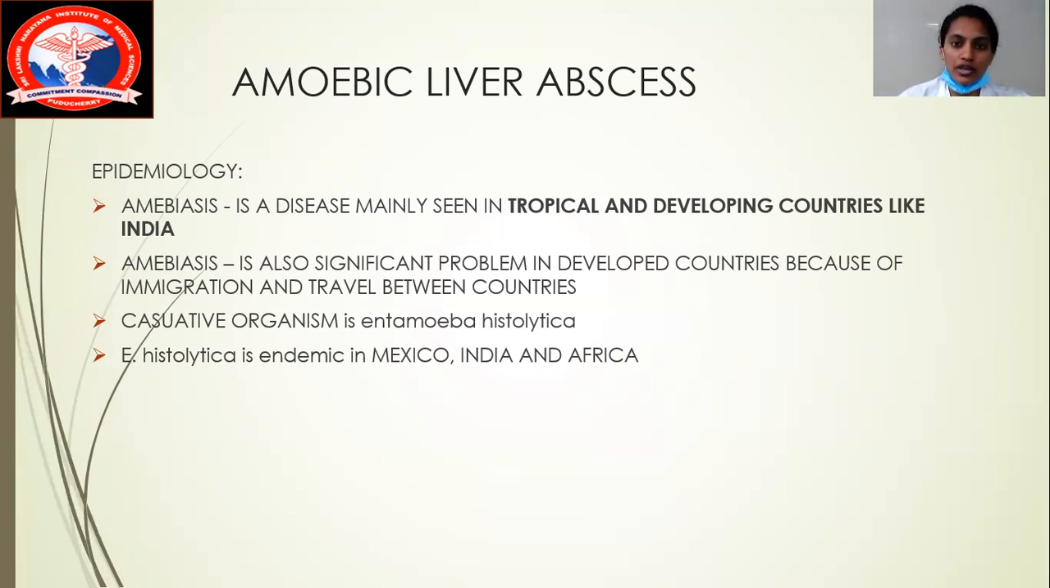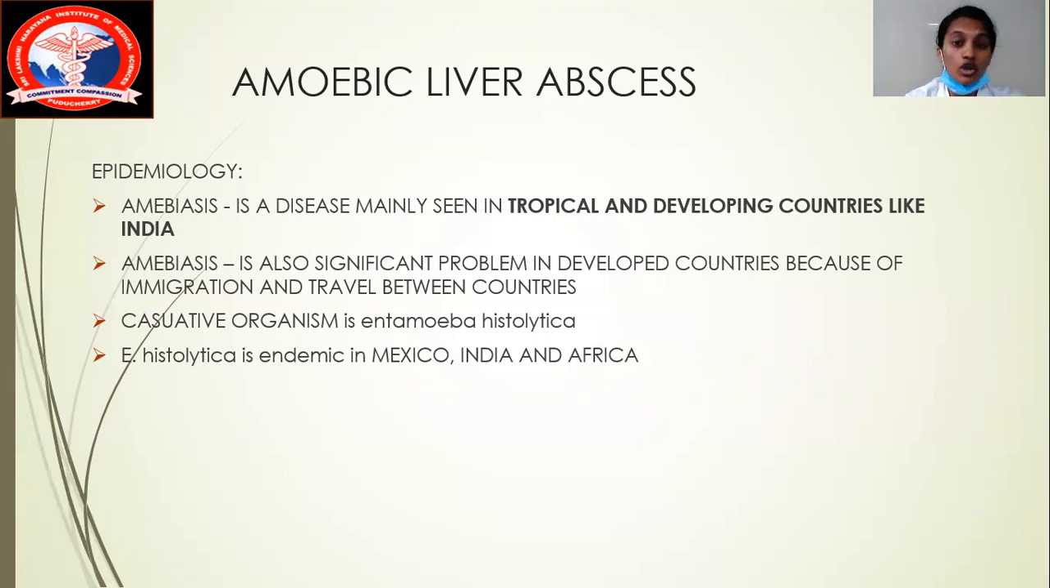So these are two scenarios we can see. If the patient has amoebiasis, the patient is going to transmit the disease into a developed country. Therefore, the option you're going to choose in your NEET question will be D, all of the above. Amoebiasis is a disease most commonly seen in tropical, developing countries as well as in developed countries. It is mainly because of immigration and travel between countries.